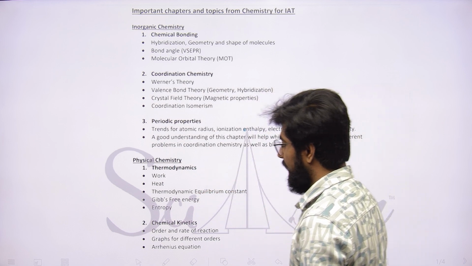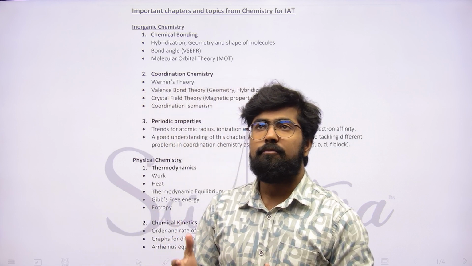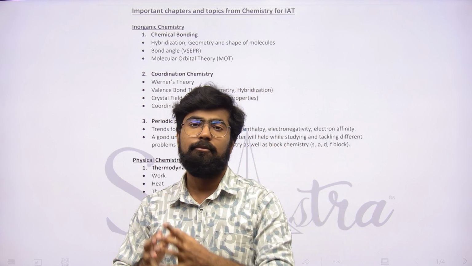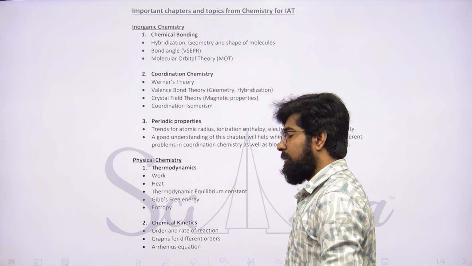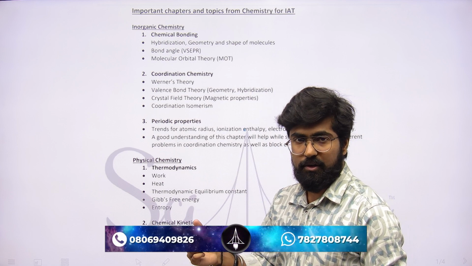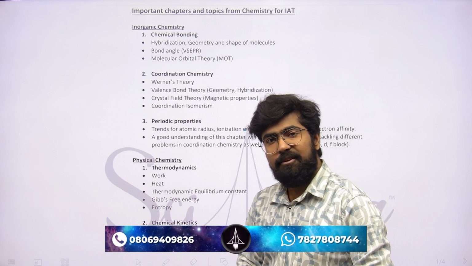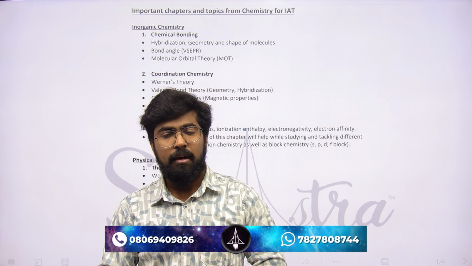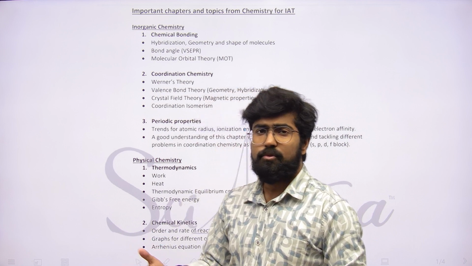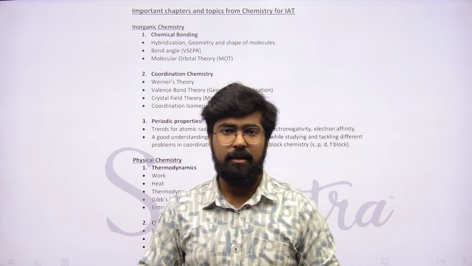The next one is chemical kinetics. The very important thing about chemical kinetics is that a lot of graphical questions can be formed from this particular chapter, and this is what the NEST exam loves. So if you're targeting NEST, make sure that you understand each and every graph and their respective mathematical equations and their interpretations from the chemical kinetics chapter. Otherwise you will face trouble in the NEST examination. IIT, however, may serve you direct questions from chemical kinetics based on orders and rate of the reaction and the Arrhenius equation, which is very important.